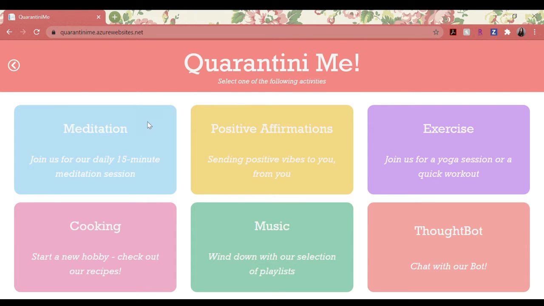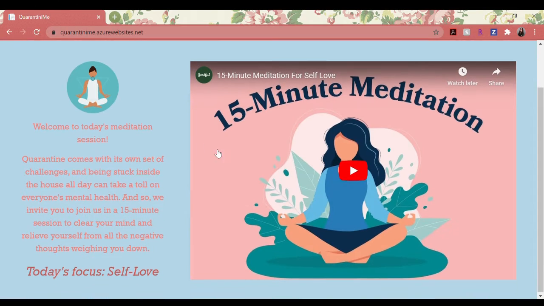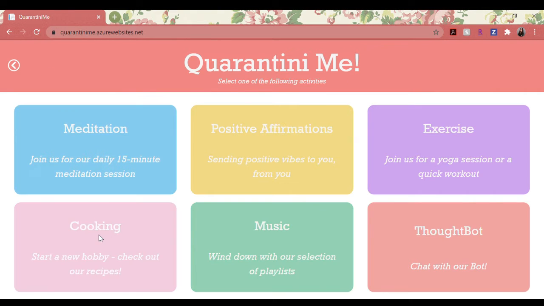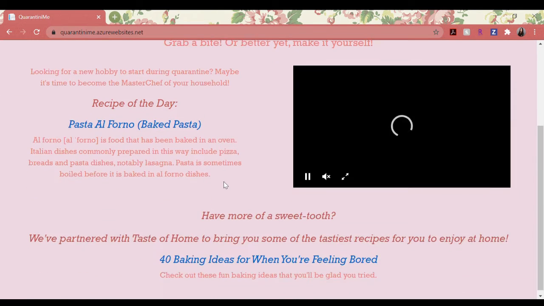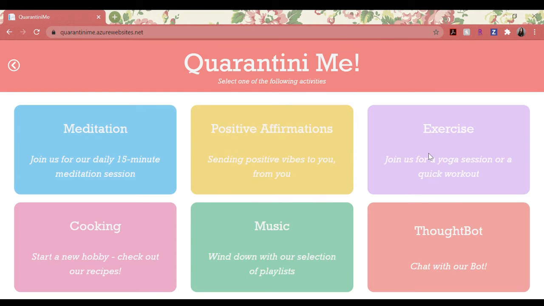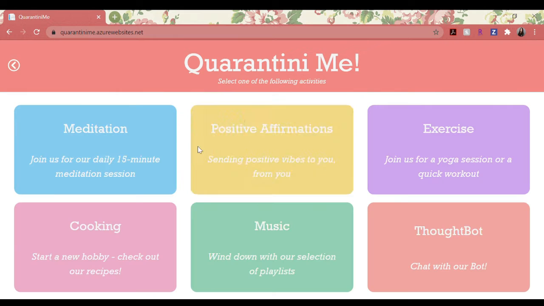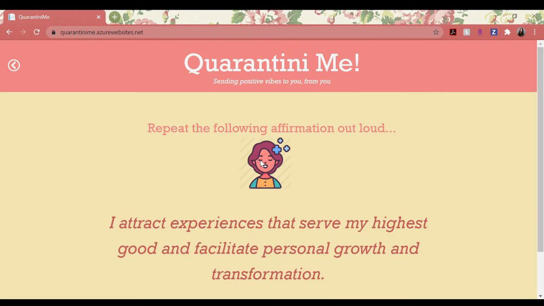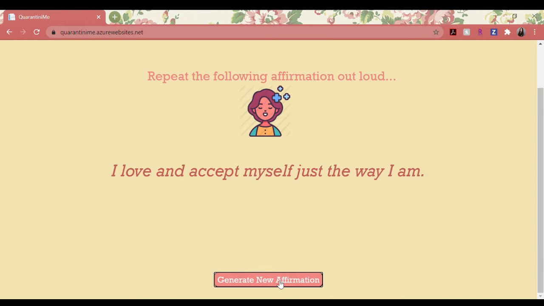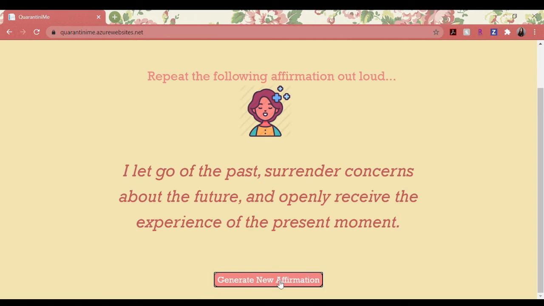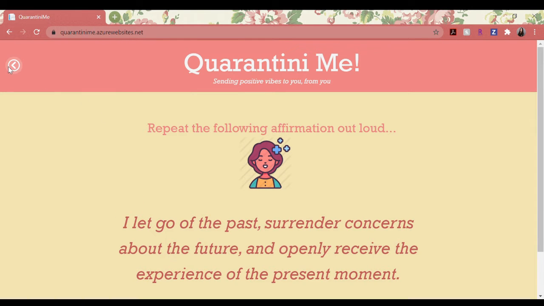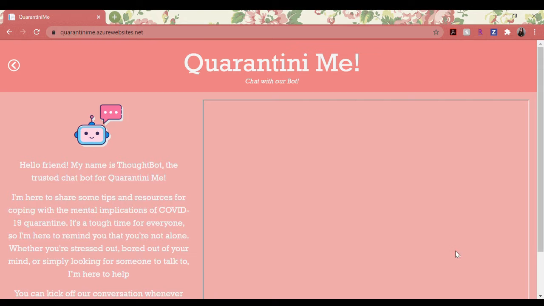The goal was to give people options, so people who are feeling stressed can choose to listen to music or join a meditation session, whereas people who are feeling bored can pick up a new hobby in cooking or do an at-home workout. I've also implemented a component that randomly generates positive affirmations, which, like meditation, is more focused on an individual's mental well-being.